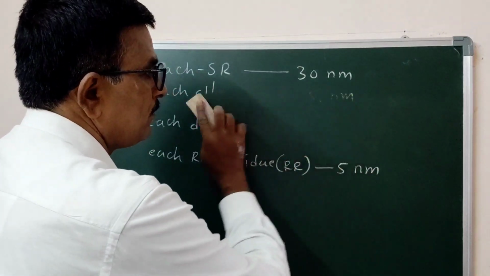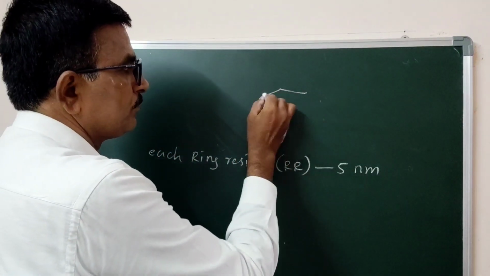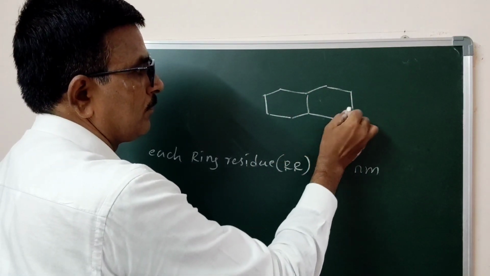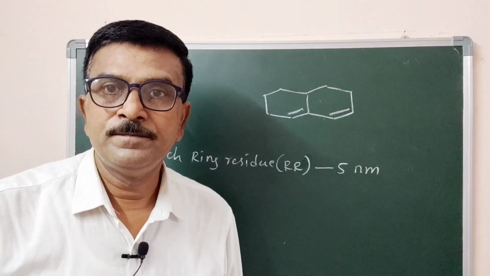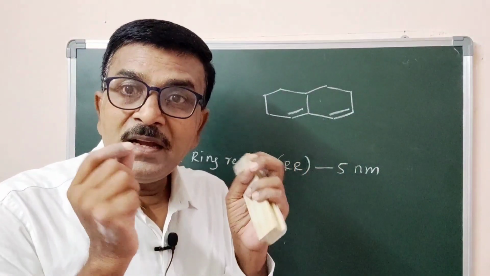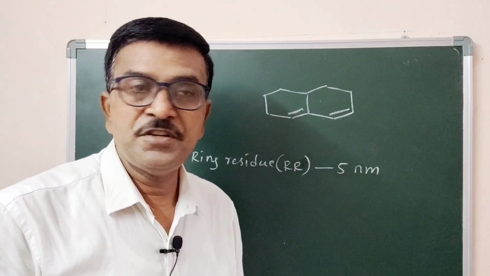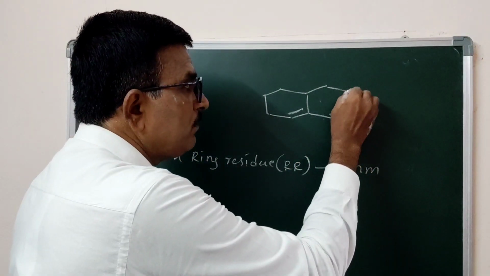For example, say this is the conjugated double bond. Now here the ring carbons which are directly linked with the conjugated system. This is the conjugated system. This is one carbon.